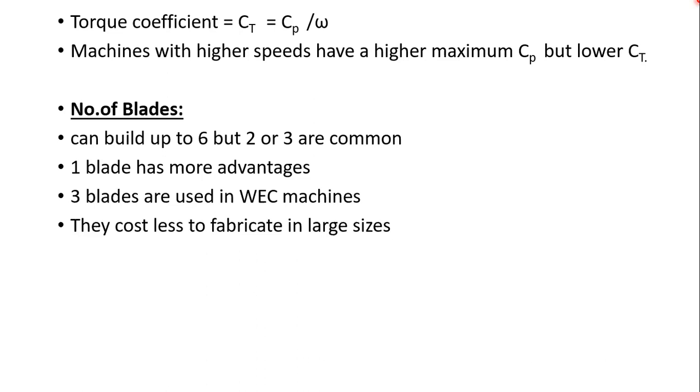Turbines with 3 blades have been used in several WEC, wind energy conversion machines. If you opt for three blades, we can avoid the vibrations experienced with the two blade rotors. In one blade and two blade rotors, there are more chances of vibrations experienced by the windmills. But we can overcome this disadvantage if you use three blades,